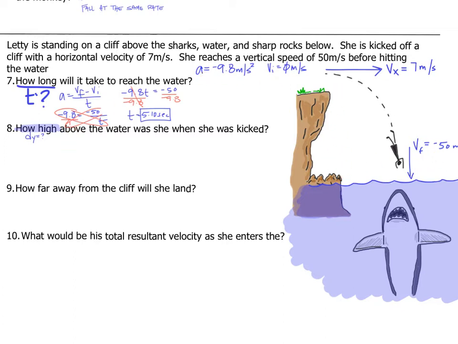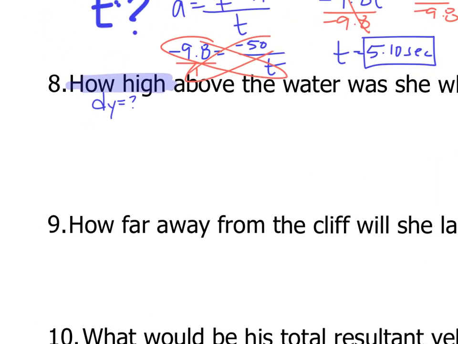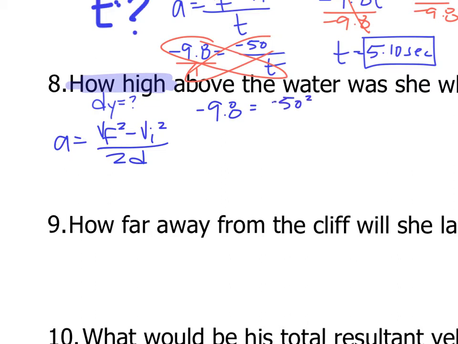The equation that's best for this would be a equals vf squared minus vi squared divided by 2d, where a is negative 9.8, vf is negative 50 squared, minus 0 squared, divided by 2 times d, which we don't know.